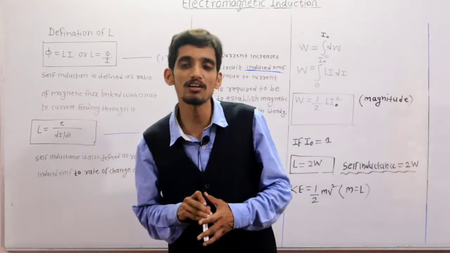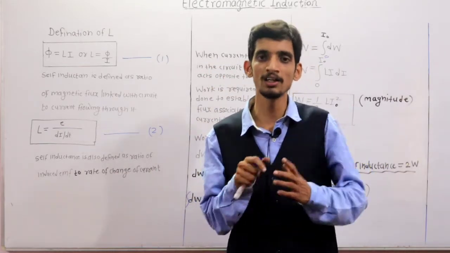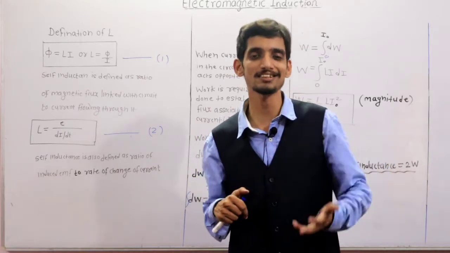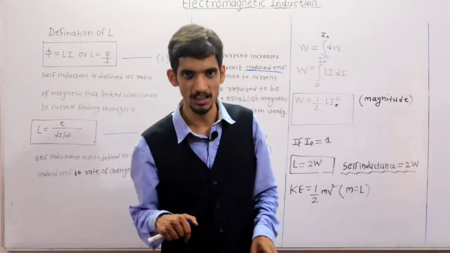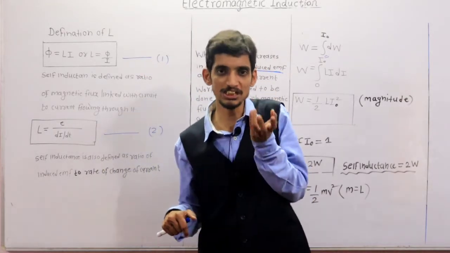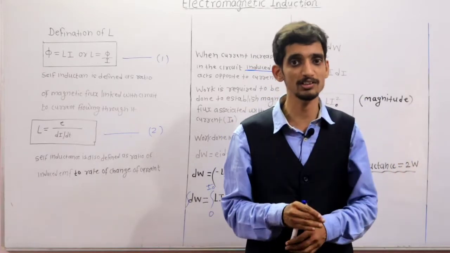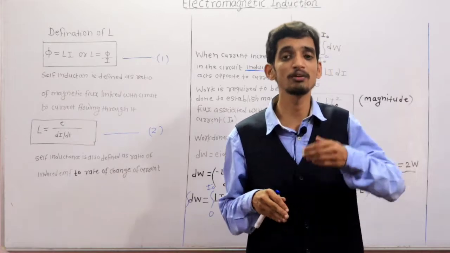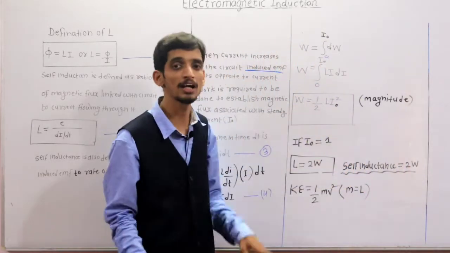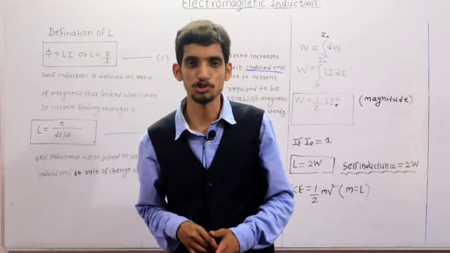So now I think you are comfortable with the self-inductance concept. Self-inductance means there will be a coil and you pass changing current through it so that magnetic flux is established, and due to that establishment of magnetic flux, now that flux is changing and EMF is induced. So to establish the magnetic flux due to steady current, work is required, and that work is half L I square, which is stored in the form of magnetic energy.